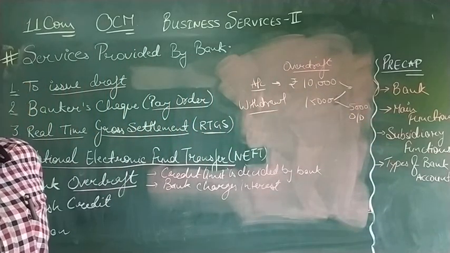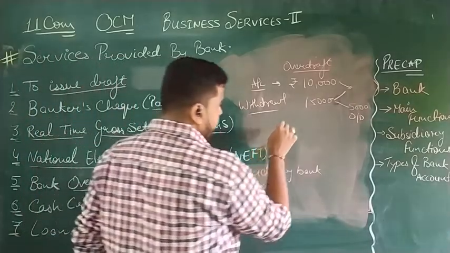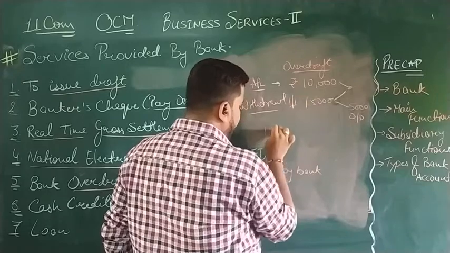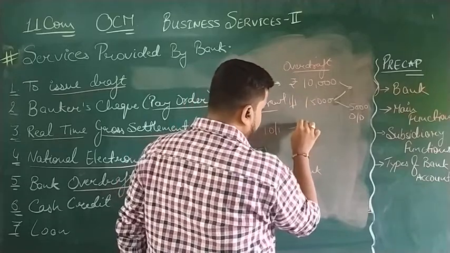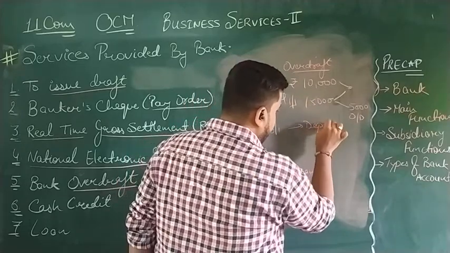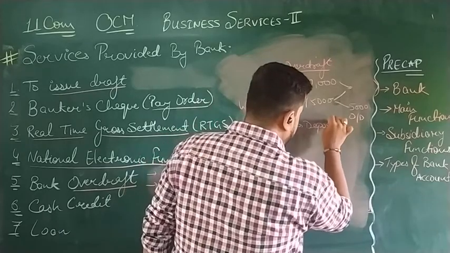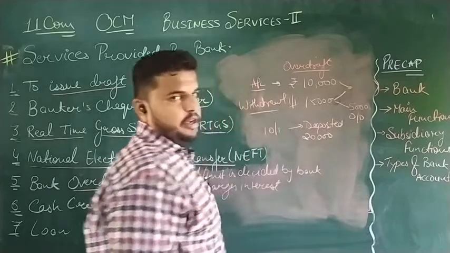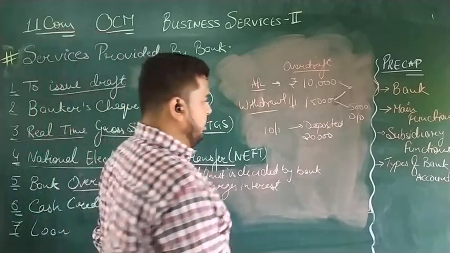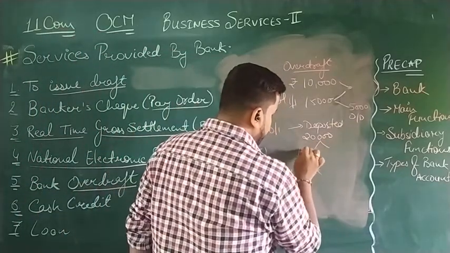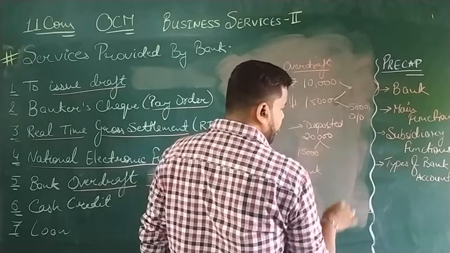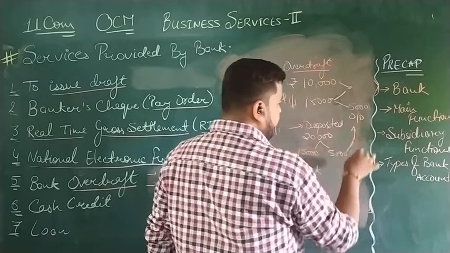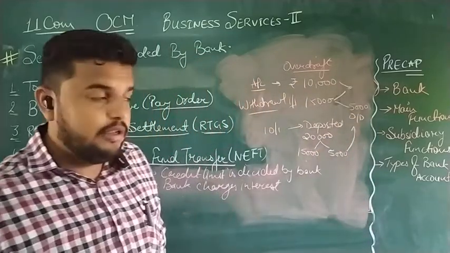And after some days, suppose this was on 1st January, on 10th January I go to the bank and deposit 20,000 in my current account. Out of that 20,000, 15,000 will stay in my account, and 5,000 will go to the overdraft account, and the overdraft account will be settled.